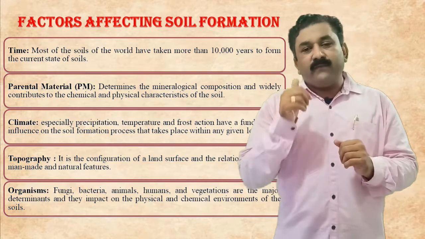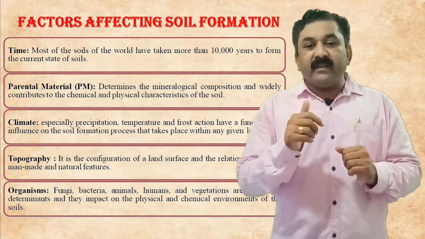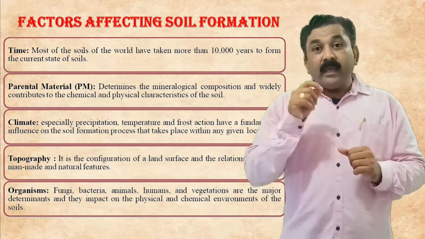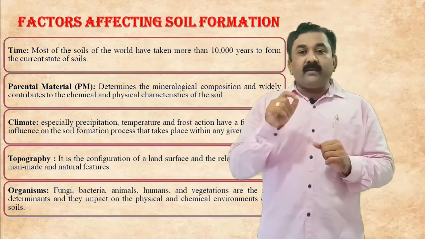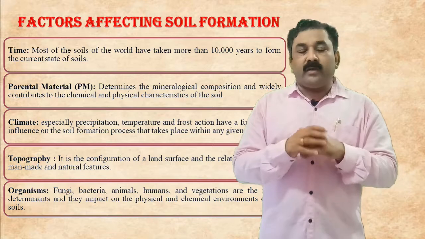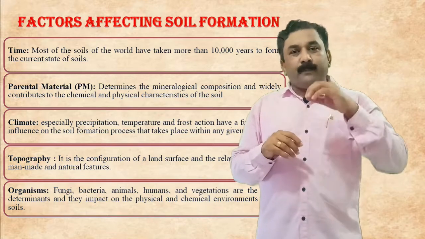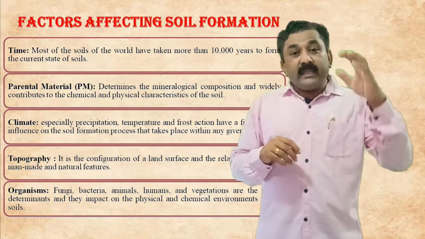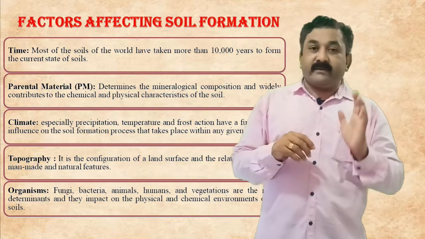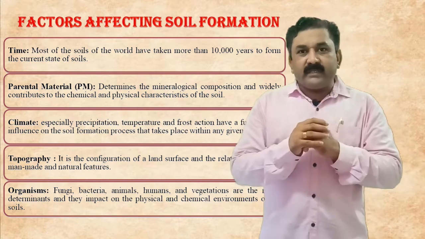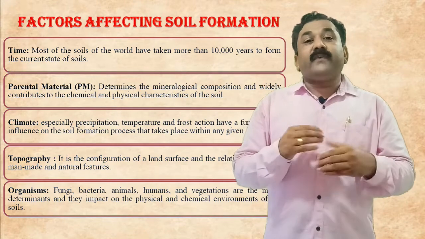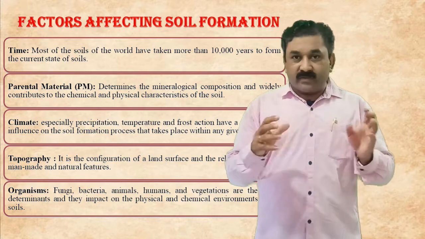The first and foremost important factor is the time in which the soil was formed. The soil type which we are enjoying today was formed approximately 10,000 years back. It is the normal process in which the soil takes its final shape, and that takes thousands of years.